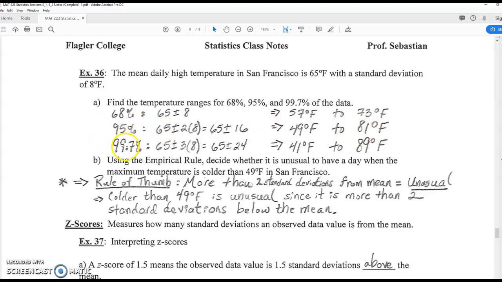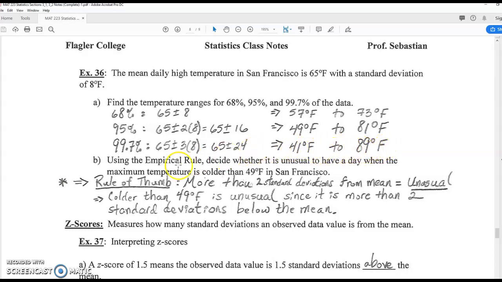99.7%, or almost all of the days, should be within 3 standard deviations of the mean. So 3 standard deviations is 3 times 8, which is 24. If I add and subtract that, 65 plus 24 is 89. 65 minus 24 is 41. So almost all of the days in San Francisco, 99.7% of them, should be within 41 degrees Fahrenheit and 89 degrees Fahrenheit.